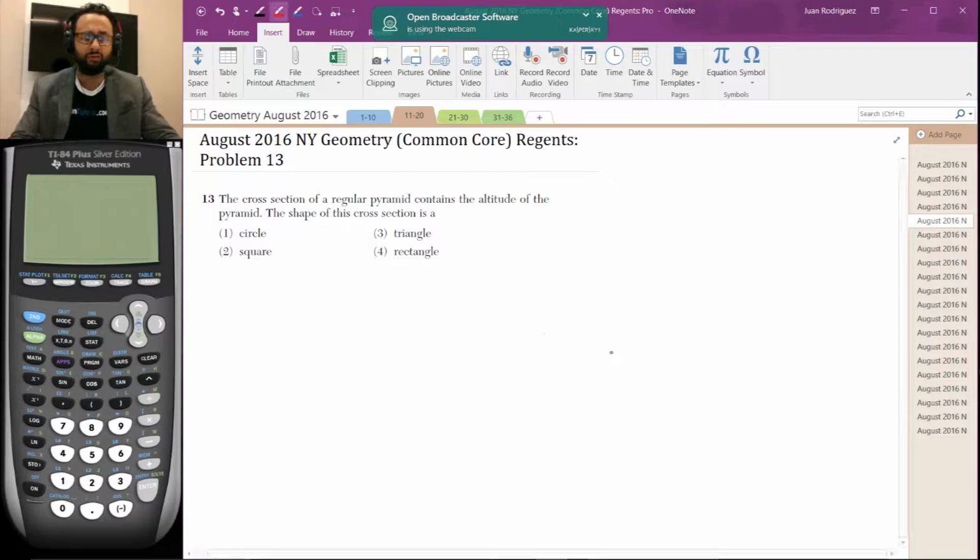So how do I start this problem? I start this problem by drawing a diagram. Now, if you didn't even think to draw a diagram, definitely now pause the video and try this problem. So it's a pyramid. This is not a cone, it's a pyramid, although a cone qualifies as a certain type of pyramid. So let's assume that it's a pyramid with a square base for now, because after all, if it's any other type of base, the answer should remain true.